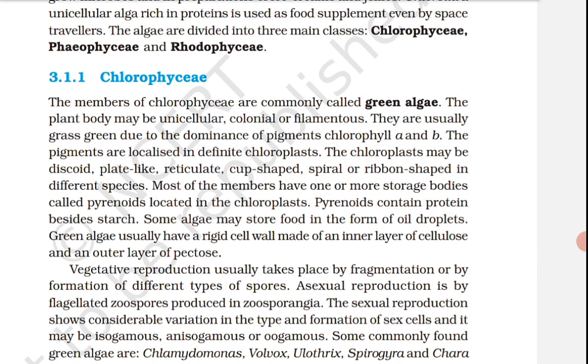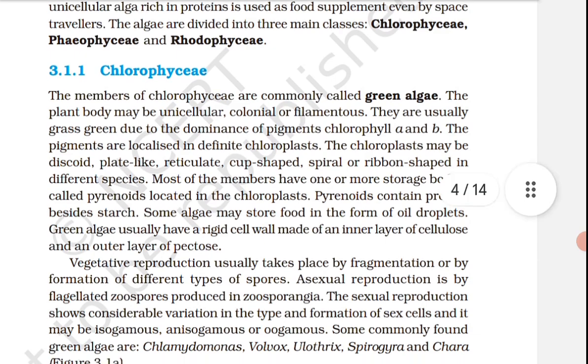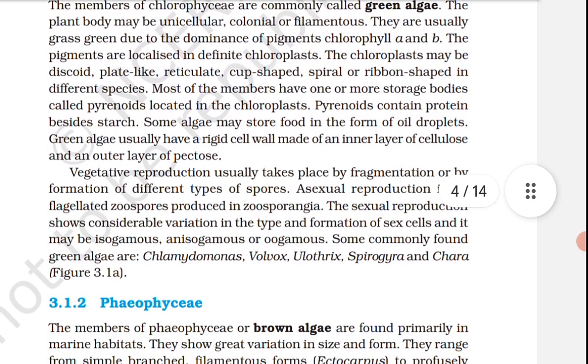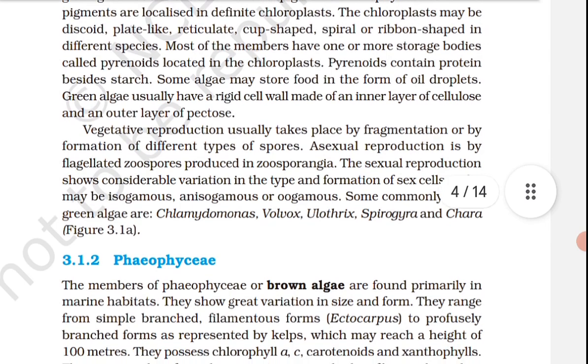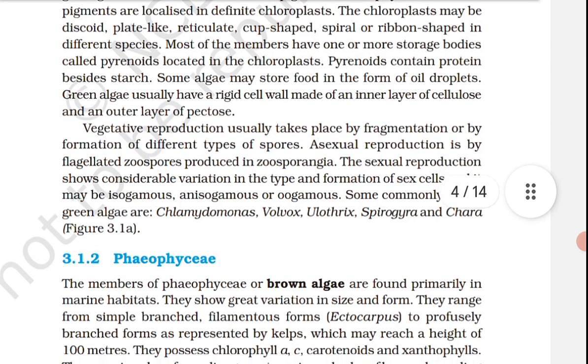Rhodophyceae. The members of Rhodophyceae are commonly called red algae because of the predominance of the red pigment r-phycoerythrin in their body. The majority of the red algae are marine, with greater concentration found in the warmer areas. They occur in both well-lighted terrain close to the surface of water and also at great depth in the ocean where relatively little light penetrates.